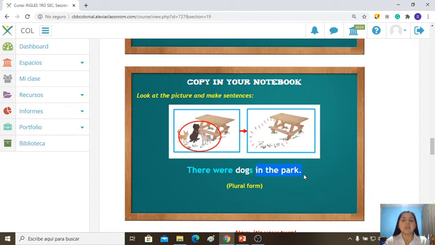Let's say again, were. How is it negative? Were not or weren't. Yes, there were not or there weren't dogs in the park. Yes, it's similar to last class.